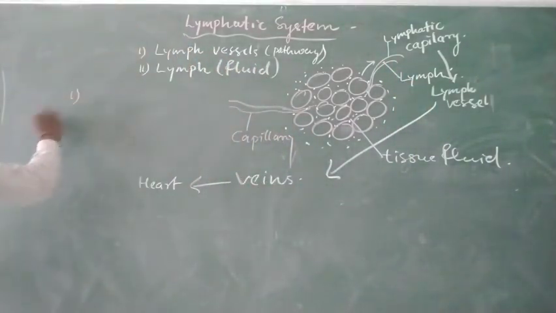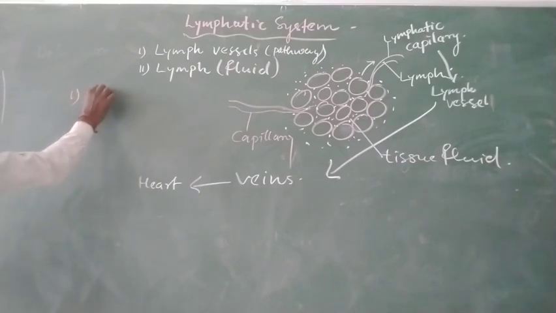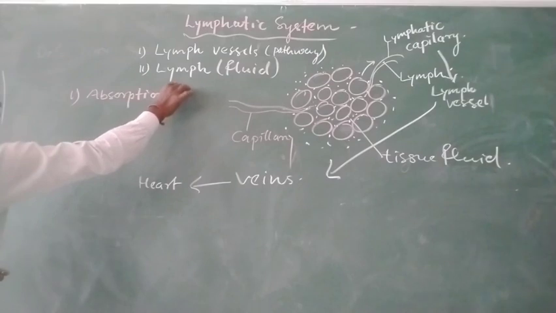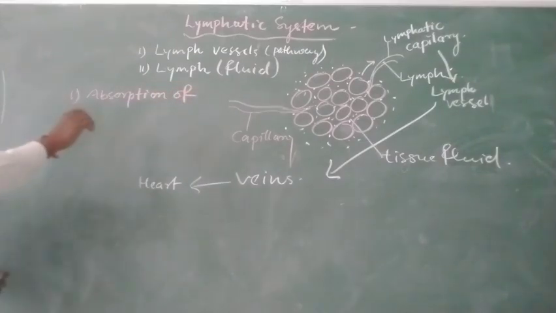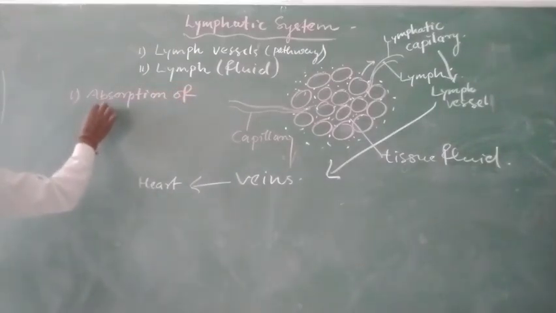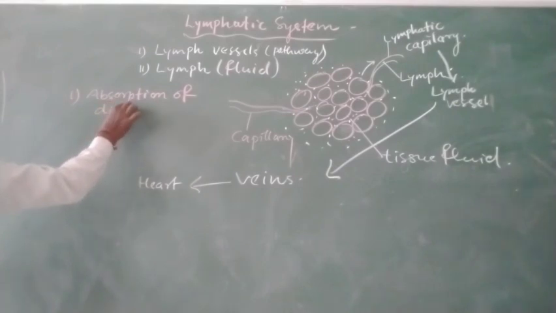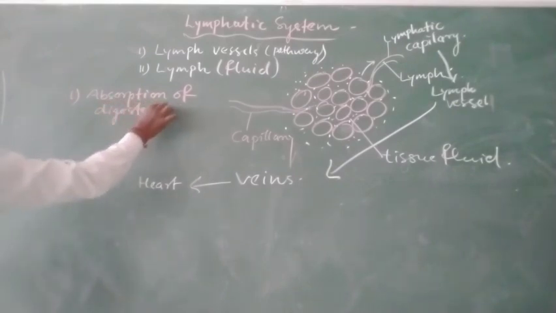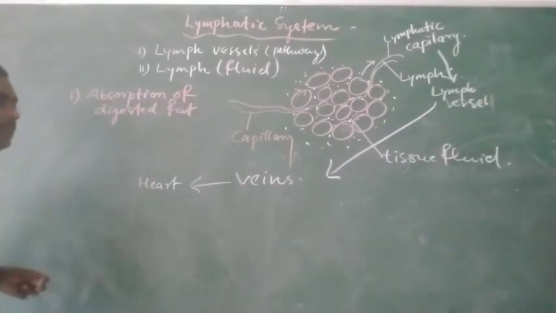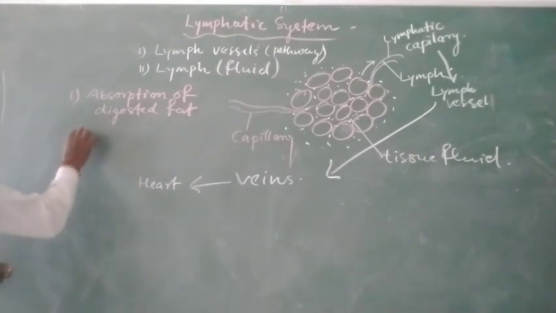The first function we have discussed, that is absorption of digested fat or fatty acid, and the second function is to provide immunity.